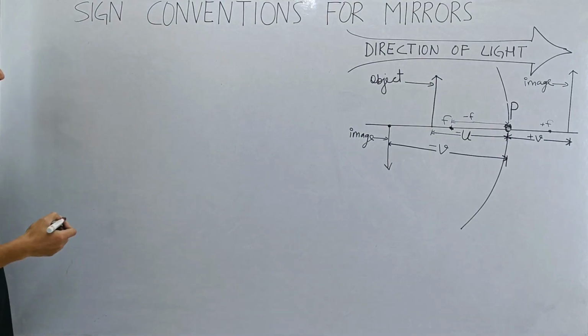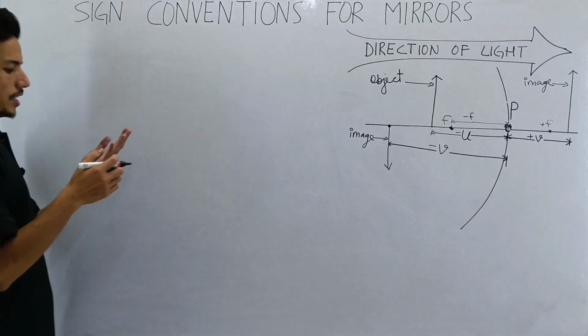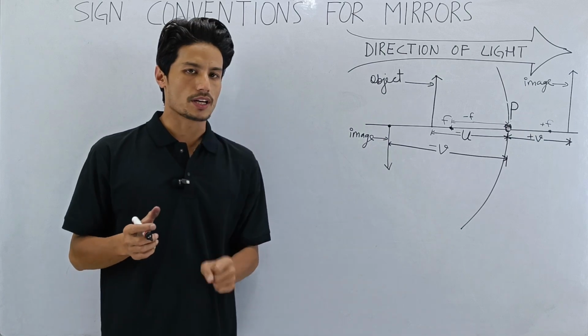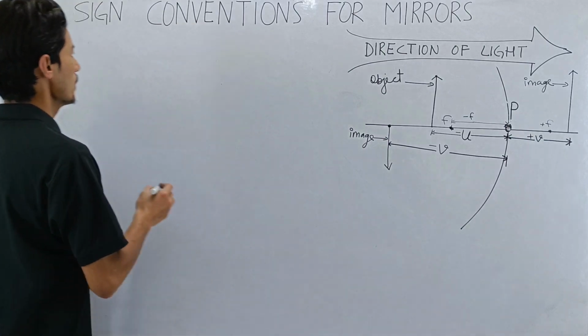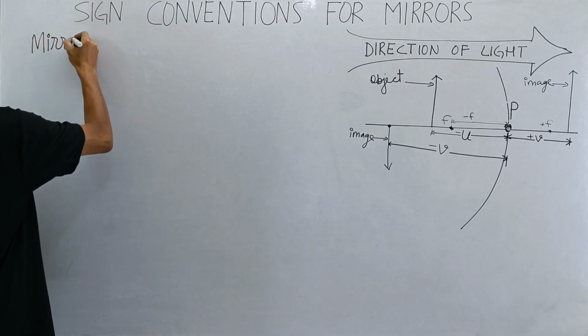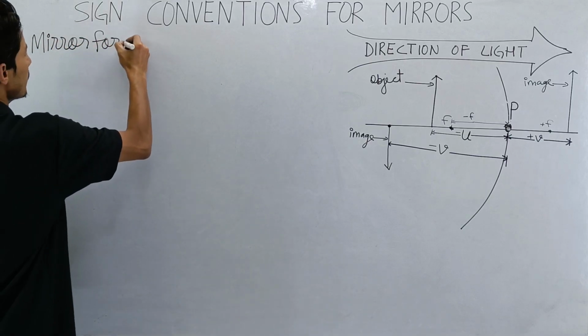Now, using u, which is object distance, v, which is image distance, and f, we get one formula which is called the mirror formula. So with the help of those three, let me introduce to you the mirror formula.